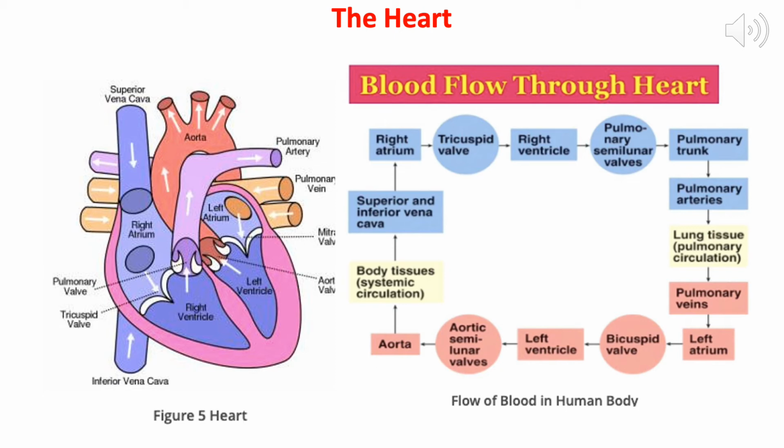This blood comes to the left atrium, then it goes to the left ventricle, and from the left ventricle, with the help of the aorta, it will go back to the different parts of our body. This is how our heart works.